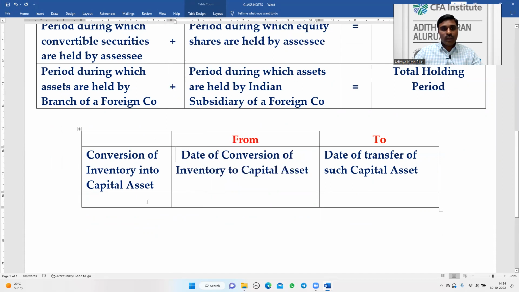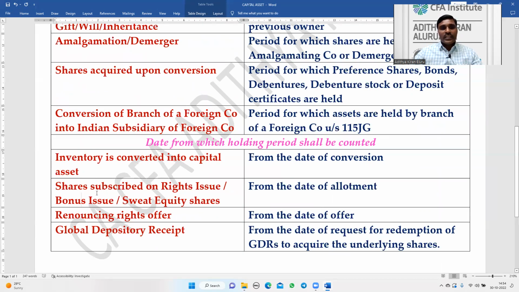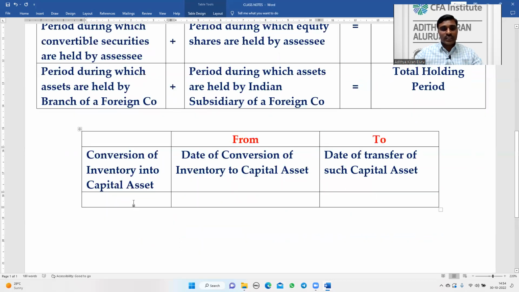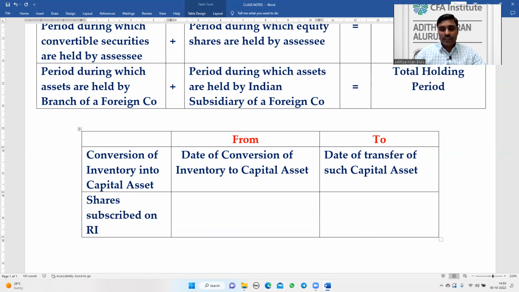Next, the second one: shares subscribed on rights issue, shares purchased on bonus issue, or split equity shares.